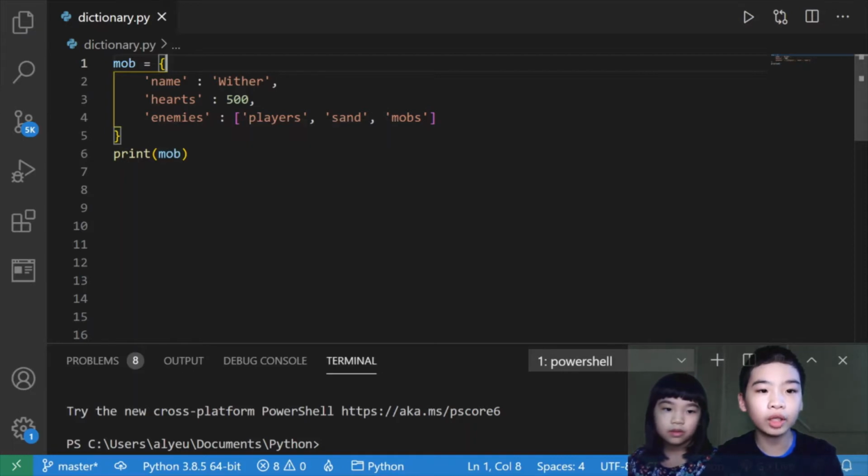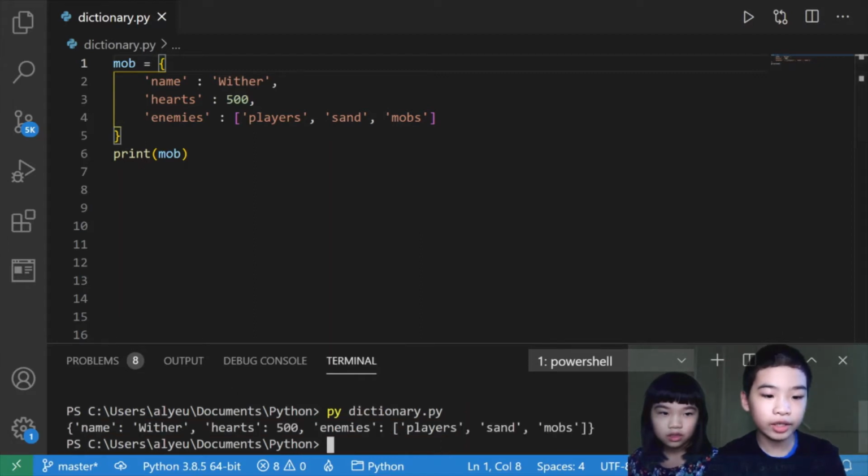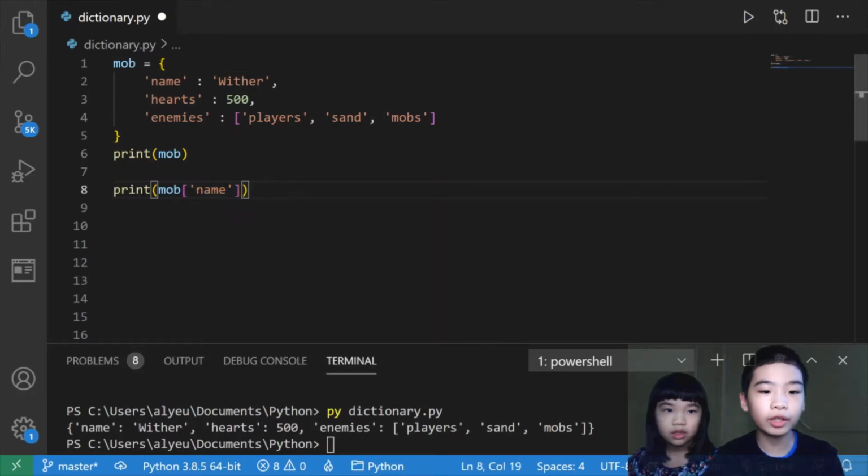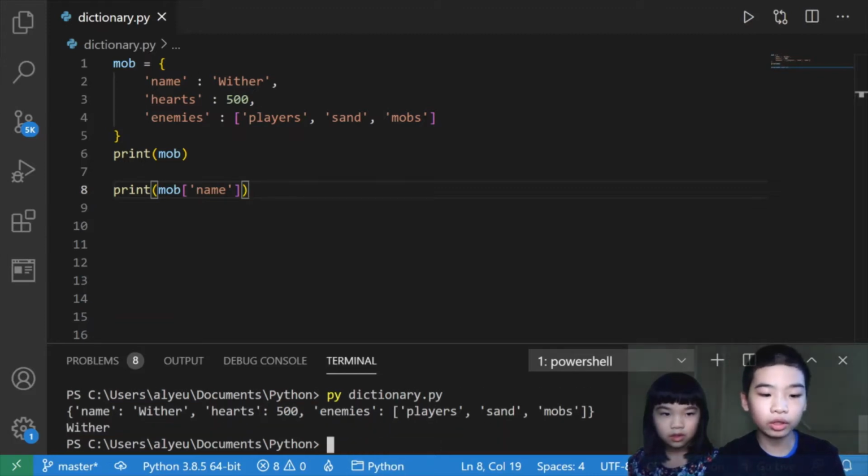Now we're going to print mob to see how a dictionary looks when we print it. So now it did name, Wither, hearts 500, enemies, then the list, players, sand, and mobs. So it printed the key, then the value. Okay, next we're going to do print mob name. So name is a key. So when we do this, we get the name key, and it will print the value, which is Wither. So now it printed Wither.